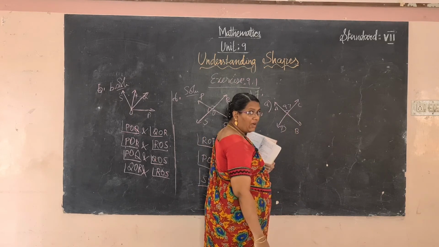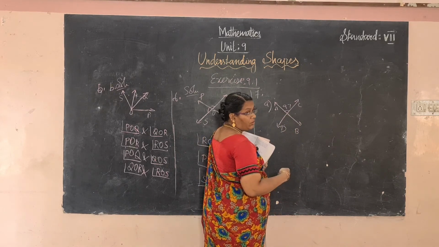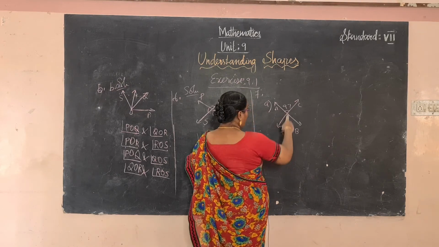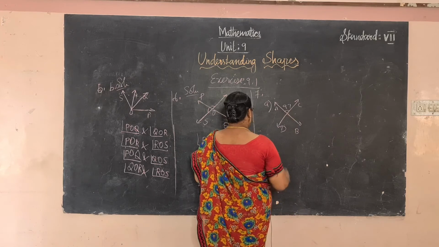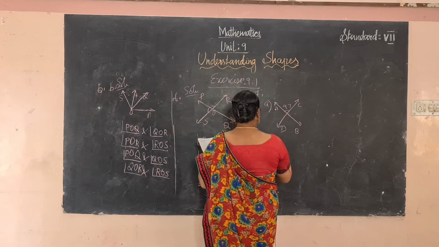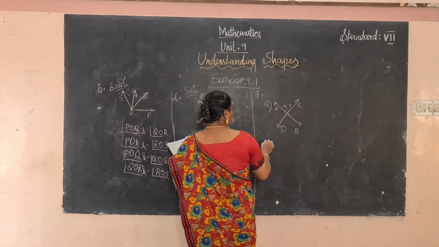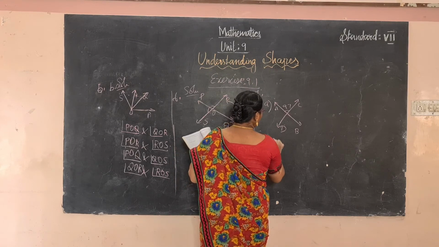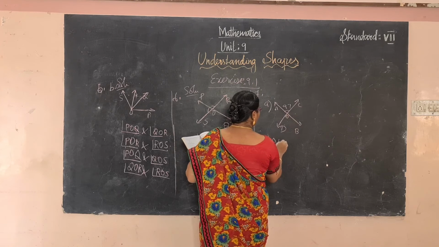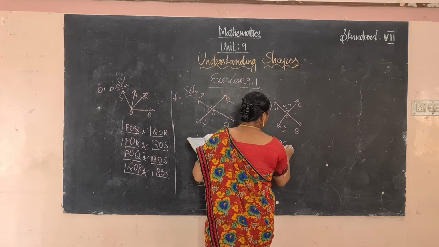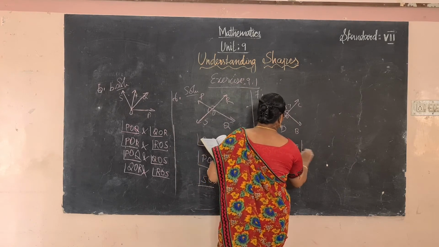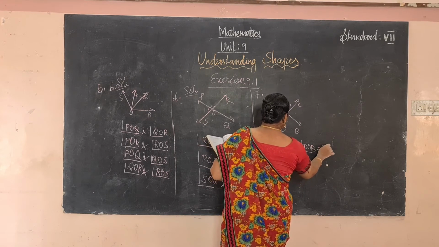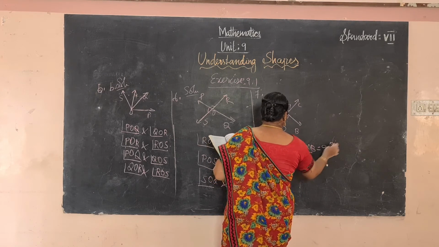Which property have we applied? We are using vertically opposite angles are equal. How can you write? The lines intersect at O. So angle AOC is equal to angle DOB equal to 97 degrees,